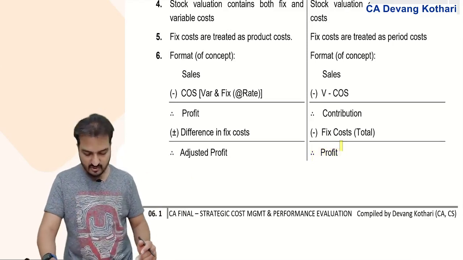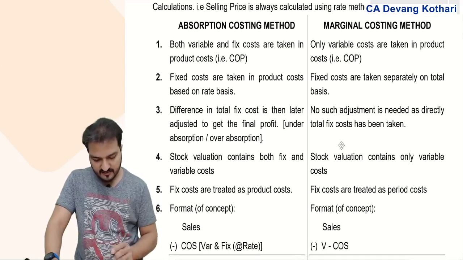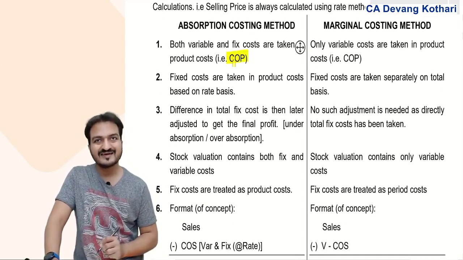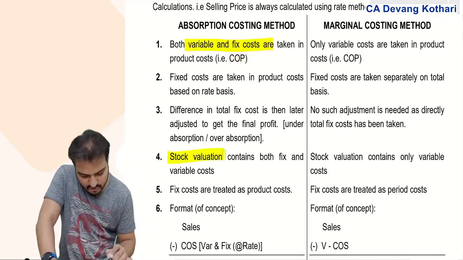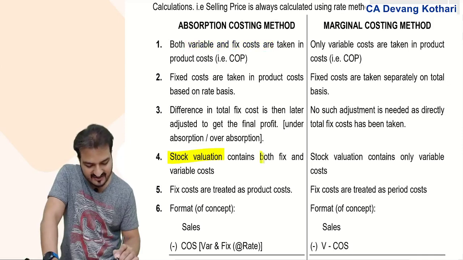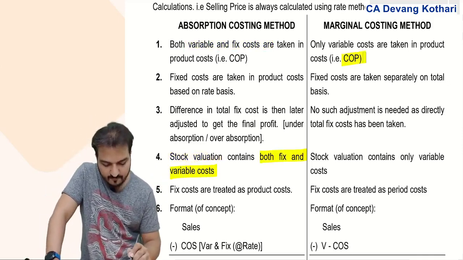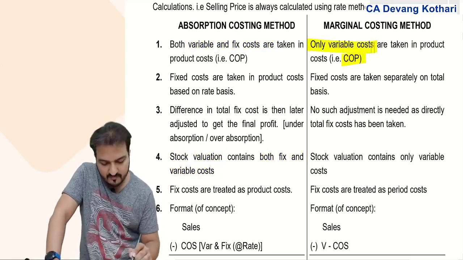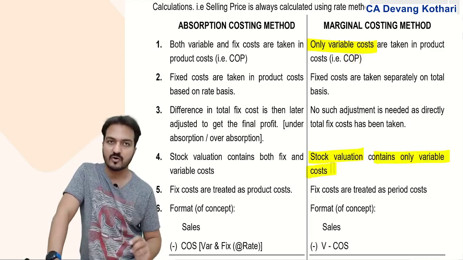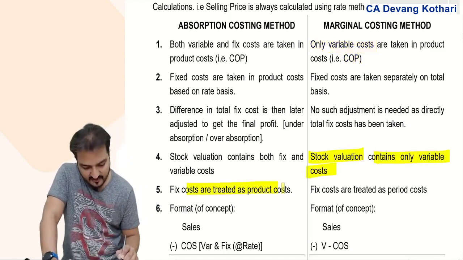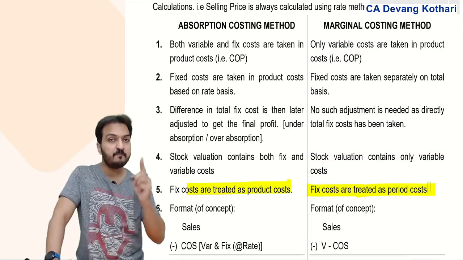Also because of this difference, if my COP contains both variable and fixed cost, therefore my stock valuation will also contain both variable and fixed cost. While in marginal costing method, COP contains only variable cost, so stock valuation also contains only variable cost. Fixed costs are treated as product cost over here, while fixed costs are treated as period cost.